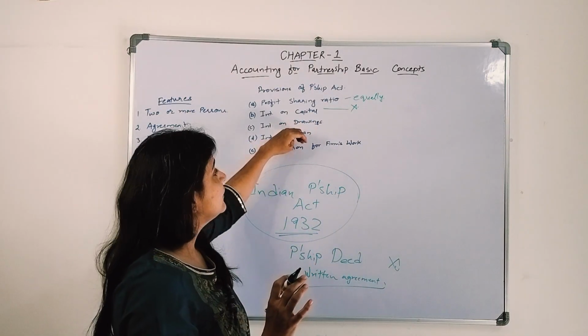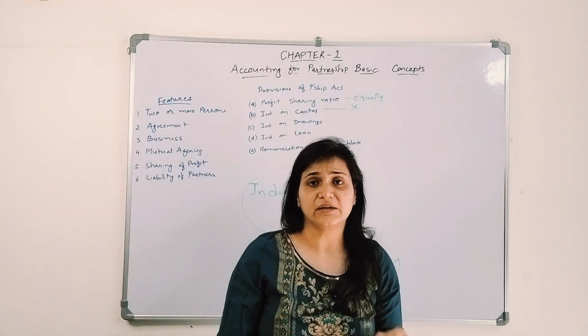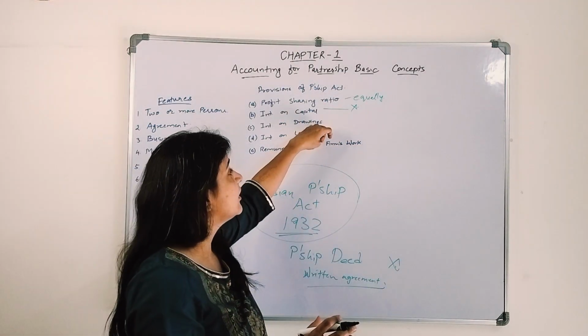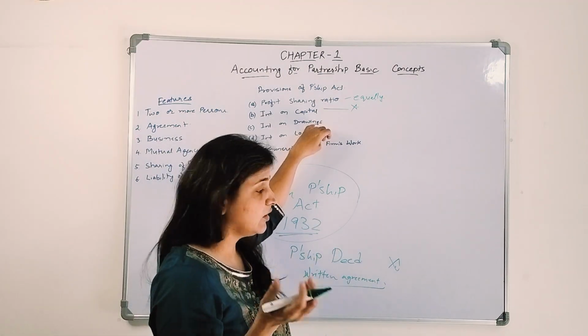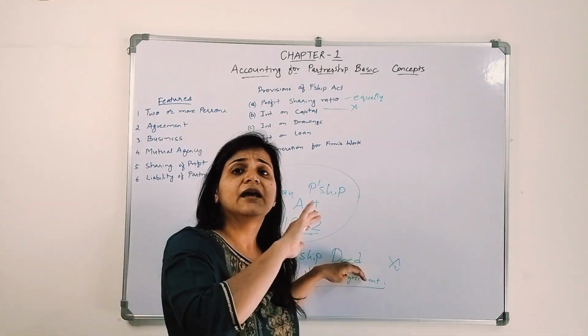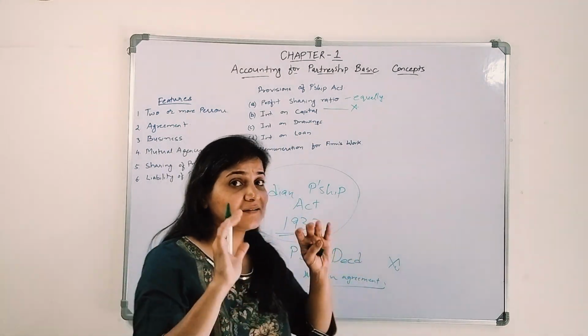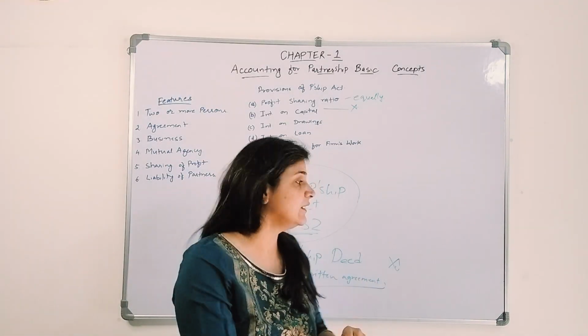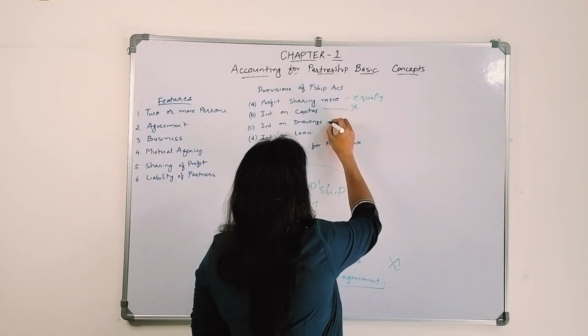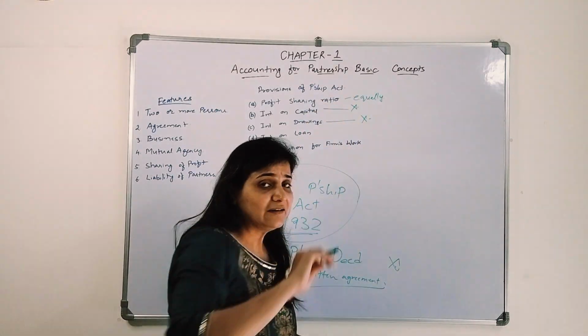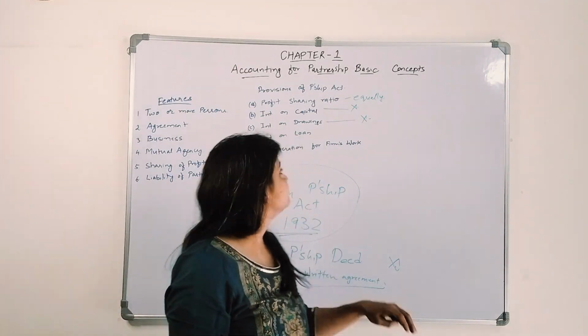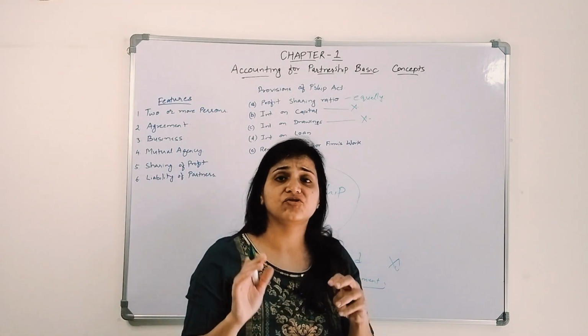Okay, similarly, interest on drawings. We can't charge interest on the drawings if the partnership deed is silent. The Partnership Act says like that. If the partnership deed is silent, we are not supposed to charge interest on drawings. Next is interest on loan.